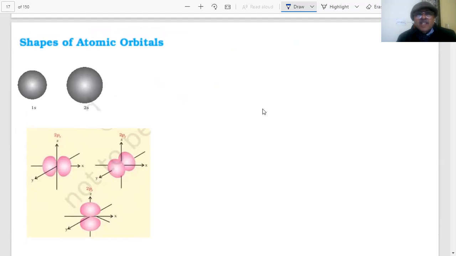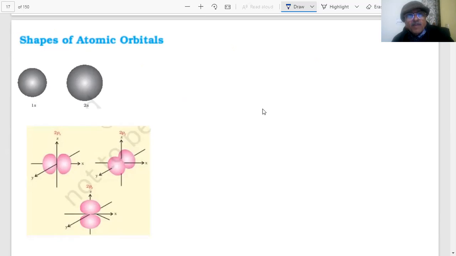And how many p orbitals are there? Three. You see, they are dumbbell shaped. It is the probability of finding the electron around the nucleus in the p orbital. This is the probability distribution. This is 2px, 2py, 2pz, the three p orbitals.